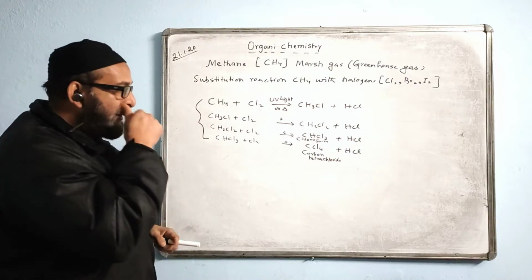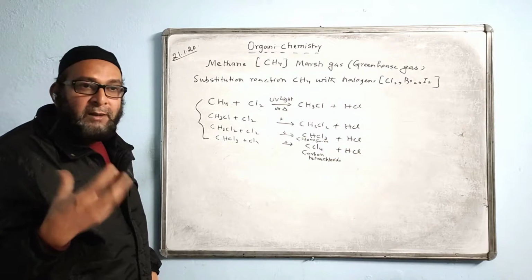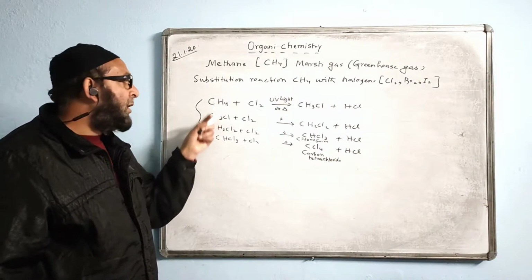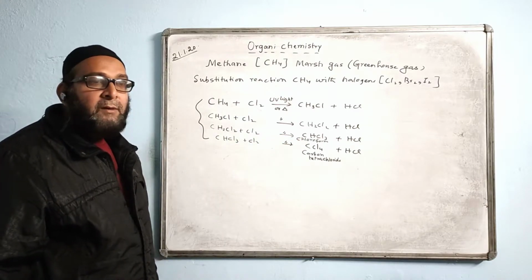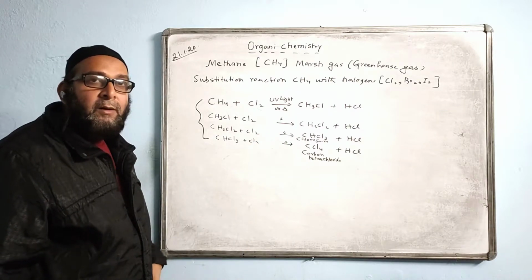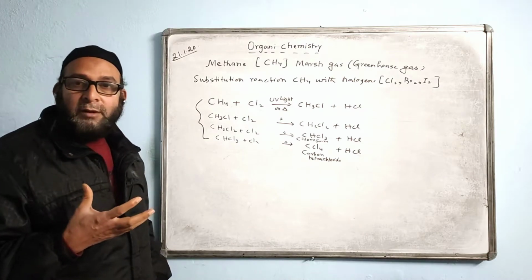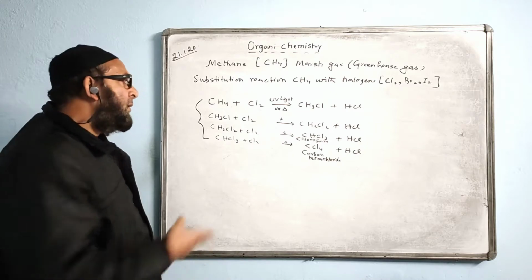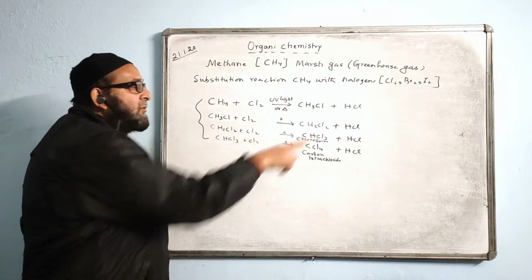Hope you understood it. If they ask how you can make chloroform, name the gas used in making chloroform, then the answer is methane. And how do we make it? In the third stage we get chloroform. You stop there only, don't proceed further. If they ask you to write the reactions for the preparation or manufacture of chloroform, then you write only the third stage reaction.